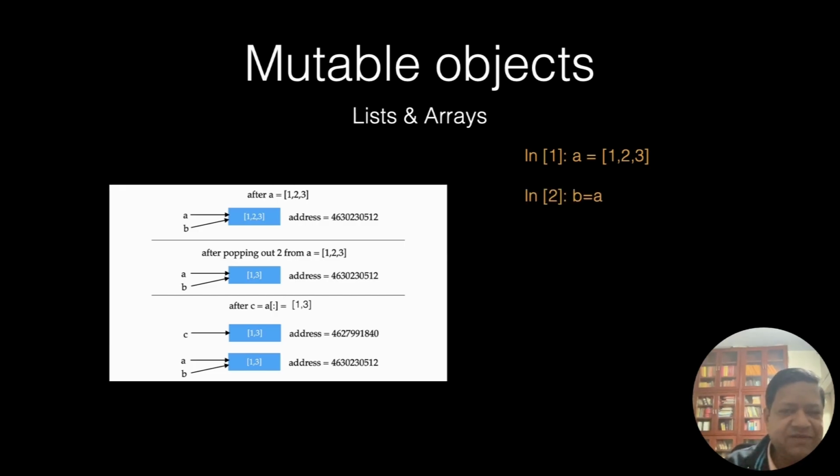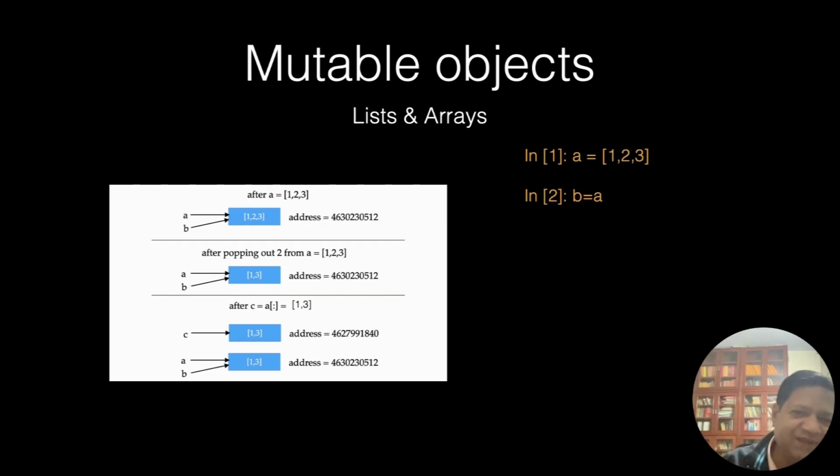B is also pointing to A. So B and A are same, pointing to the same object. This again would be different than C. If I say B equal to A in C, that means B would have gotten a copy. But here it is not a copy.